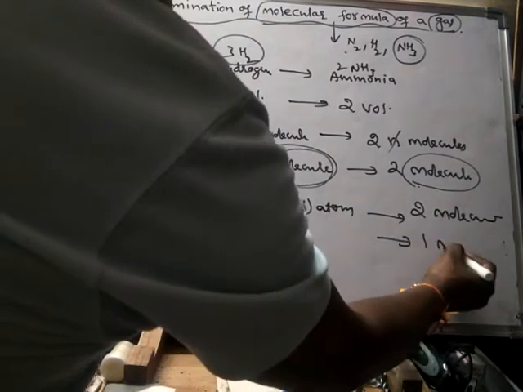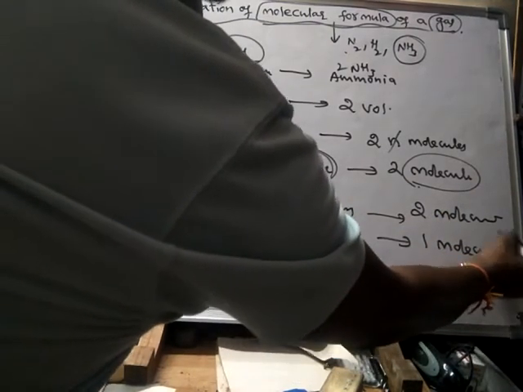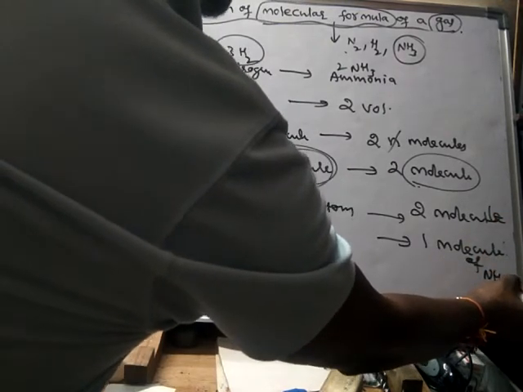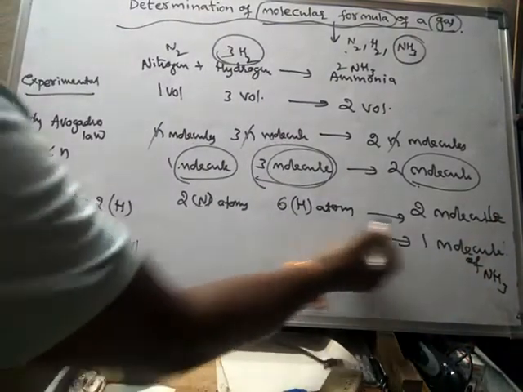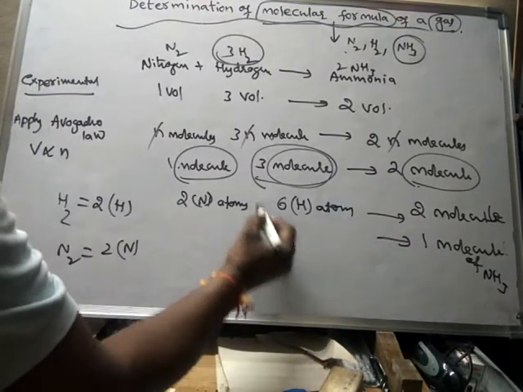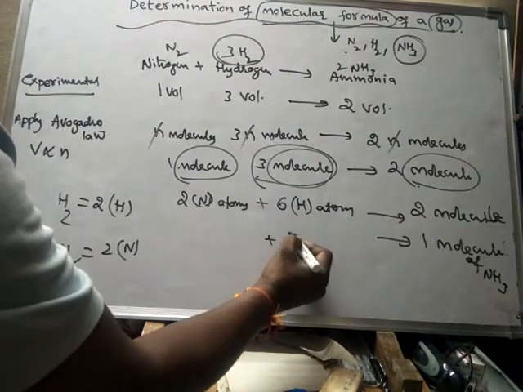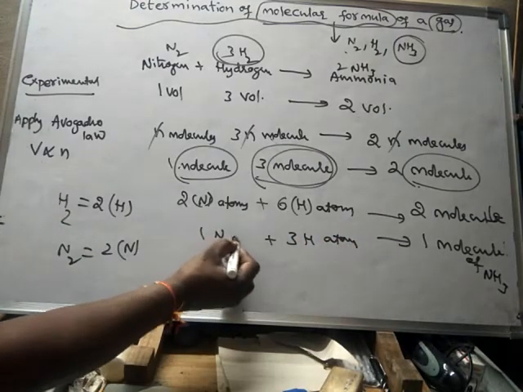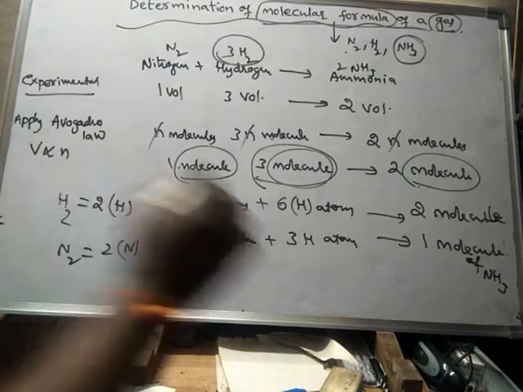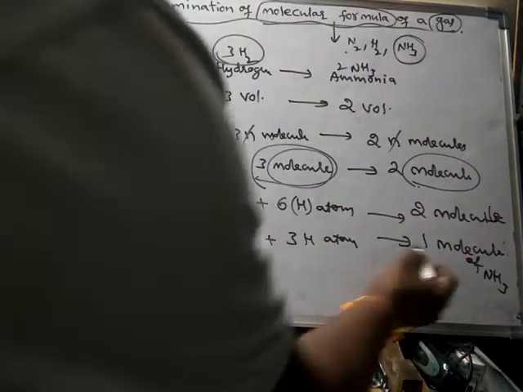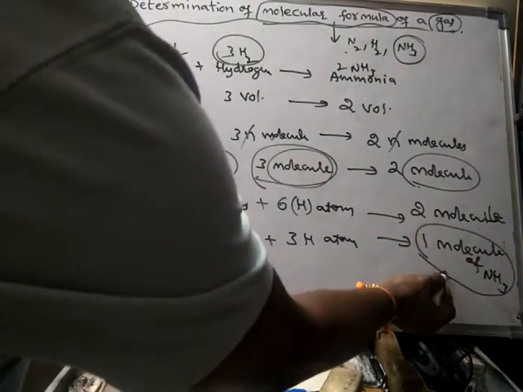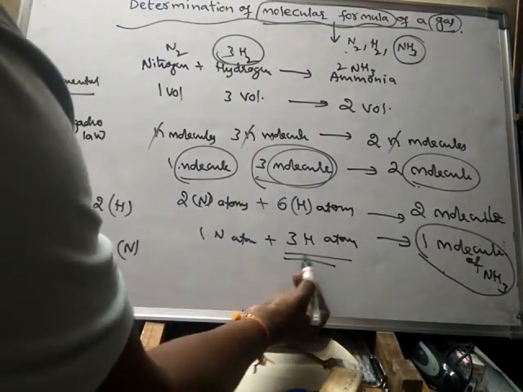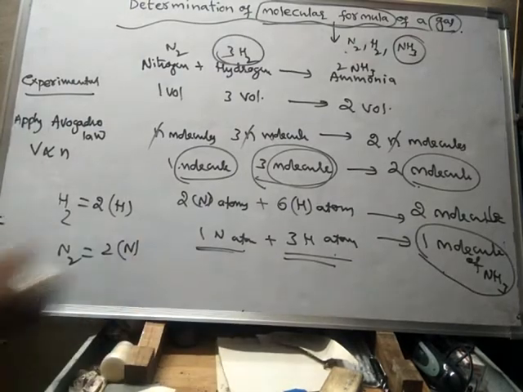So for the formation of 1 molecule of ammonia, it requires half of this. So here it will be 3 hydrogen atoms and 1 nitrogen atom. From this data, it is understood that 1 molecule of ammonia is formed by combining 3 hydrogen atoms and 1 nitrogen atom.